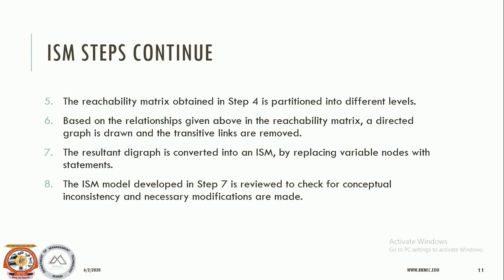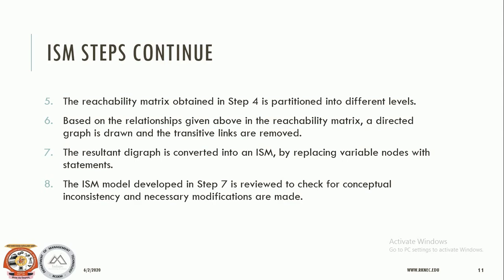Now the sixth step is based on the relationships given in the reachability matrix. We find a directed graph which is drawn, and the transitive links are removed. If there exists a transitive relationship, we need to add it, and while drawing the digraph we remove that transitive relationship, and we will not have a dotted or dashed line, we will have a solid line itself.